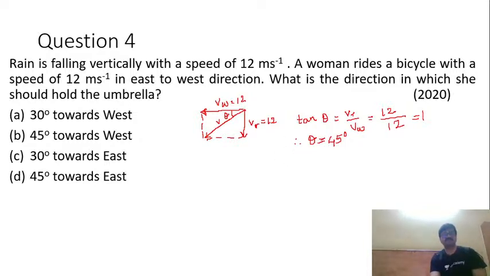and towards east, because umbrella must be held like this, no? Umbrella must be held like this, is it not? So hence this direction is east, towards east I can say, 45 degree towards east. That would be the answer for us. Okay, so we have cracked this particular question. Okay, now let me move on to next question now.